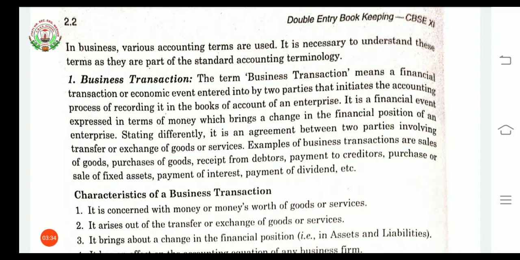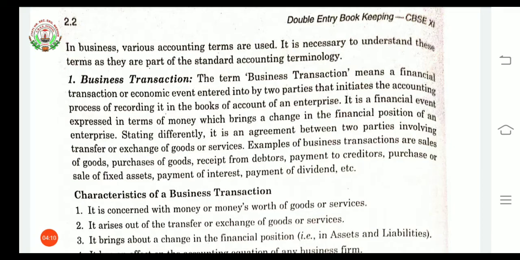Now this financial transaction will definitely bring a change in the financial position of an enterprise. Financial position means the state of assets and liabilities of that particular firm. In simple words, we can say that a business transaction is a kind of agreement between the two parties that are involved there. Why are they involved, in which process are they involved? They are involved here for the transfer or exchange of goods or services.